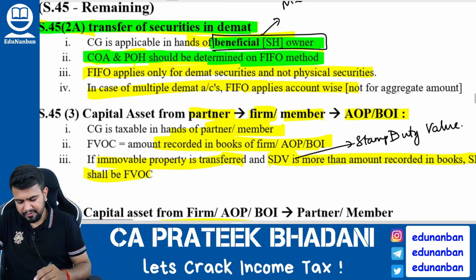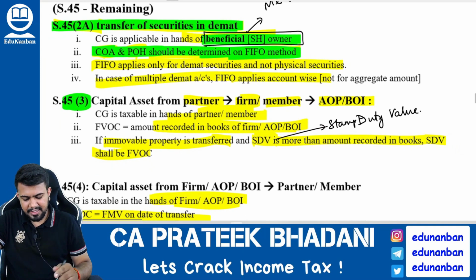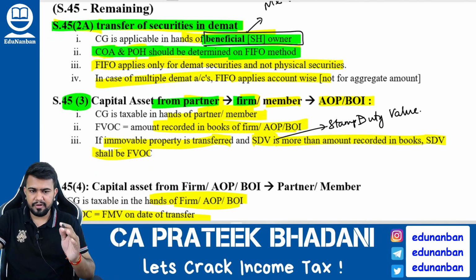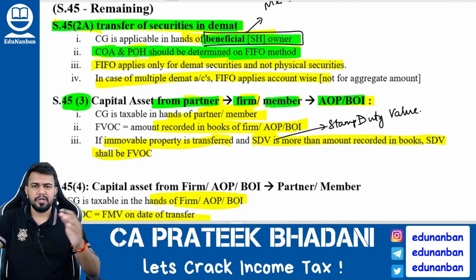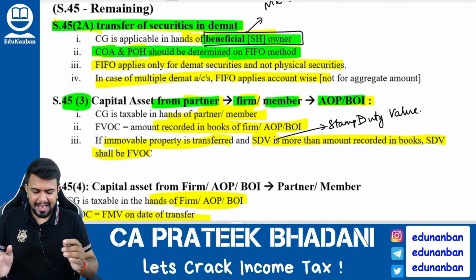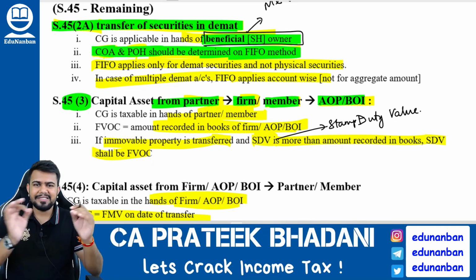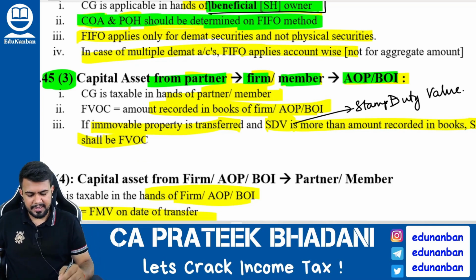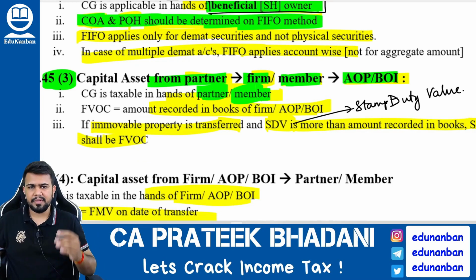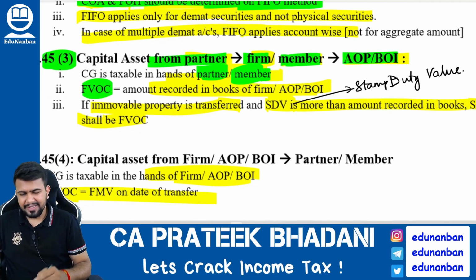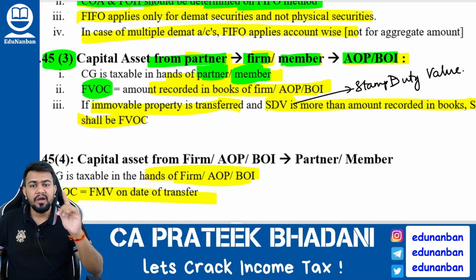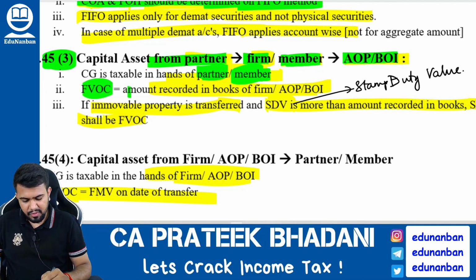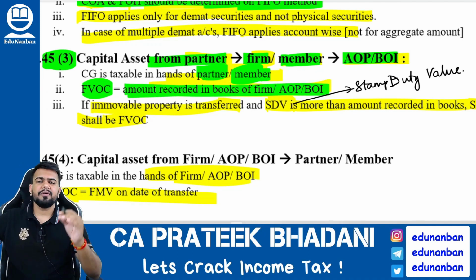Now let's come to section 45 subsection 3. What happens when a capital asset is transferred from a partner to a partnership firm or from a member to AOP BOI? If a partner transfers a capital asset to a partnership firm or a member transfers to AOP BOI, then capital gain is taxable in the hands of the transferor, that is the member or partner. Full value of consideration should not be taken as the sale value. Full value of consideration should be taken as the amount recorded in the books of the partnership firm, AOP or BOI. You get my point? So take the full value of consideration as the amount recorded in the books.